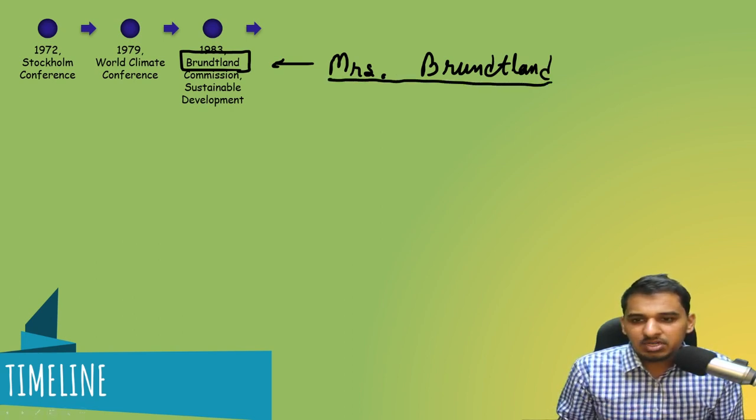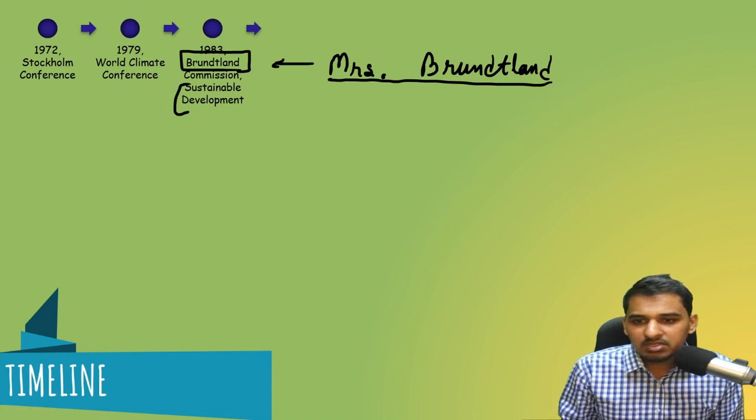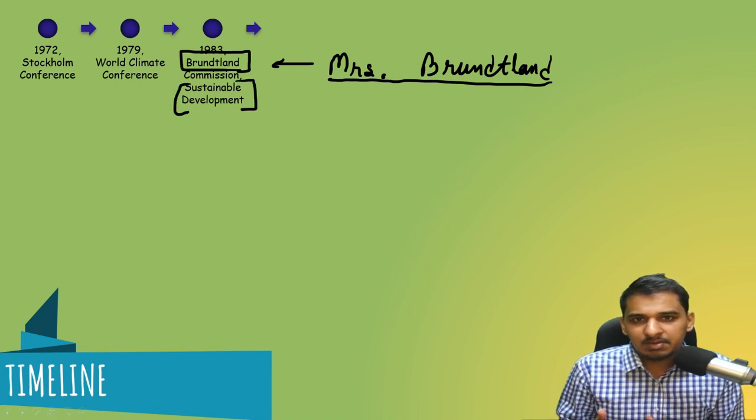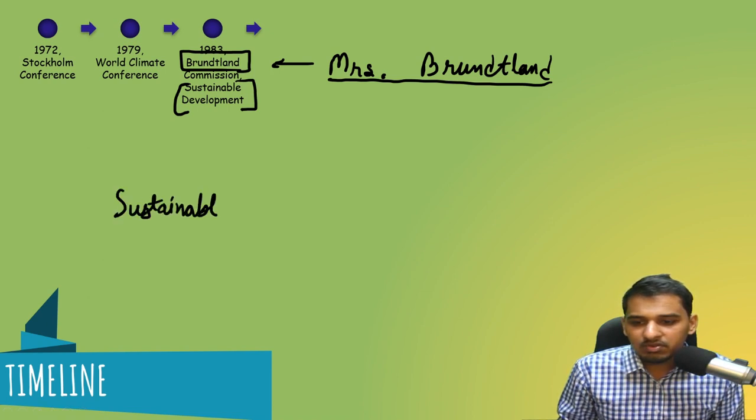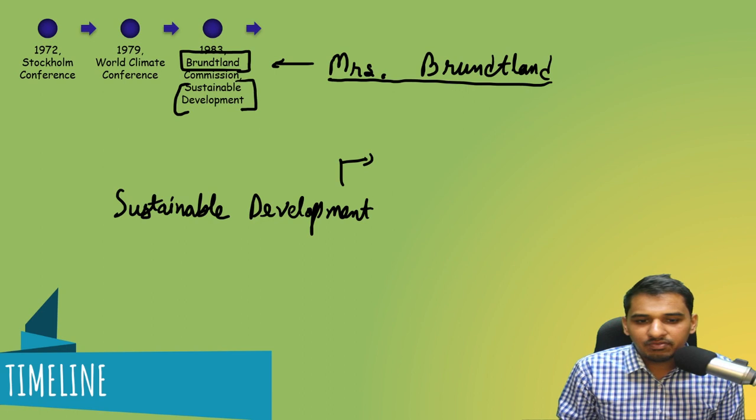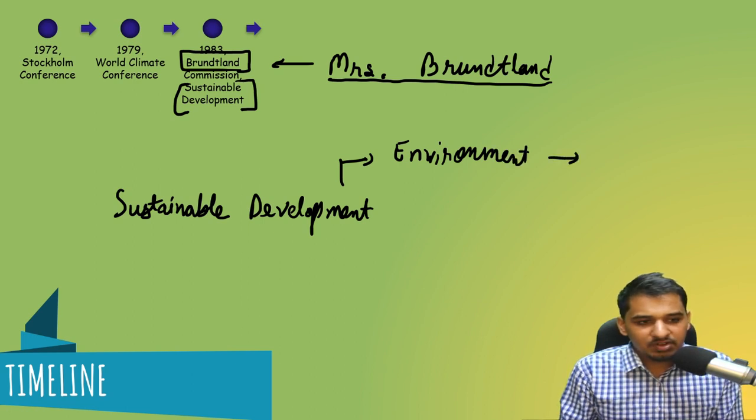Now, why is this important? Because it led to the concept of sustainable development. Now, what is this sustainable development and why is it very important? Before sustainable development came into the picture, there was a debate that if we focus on environment, then development will suffer.